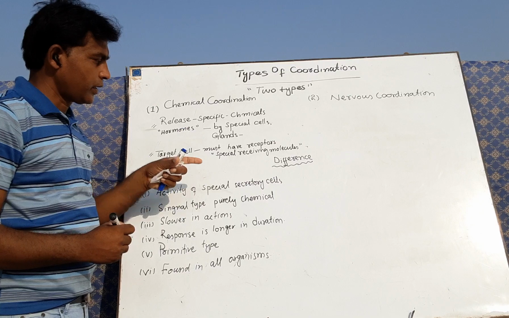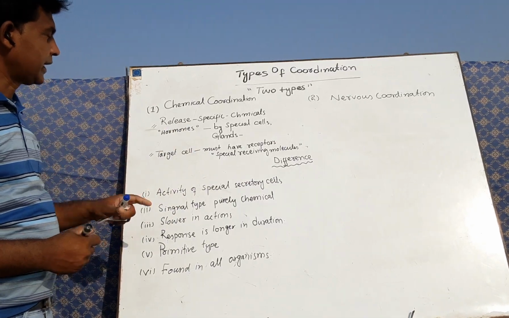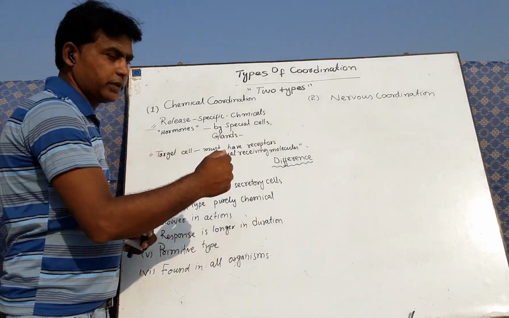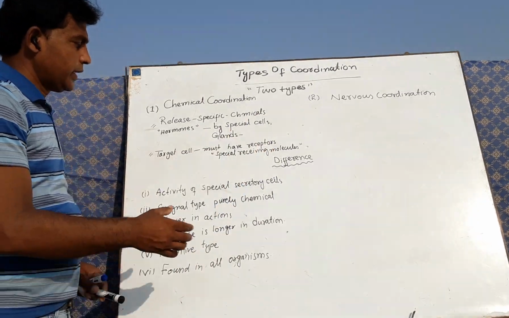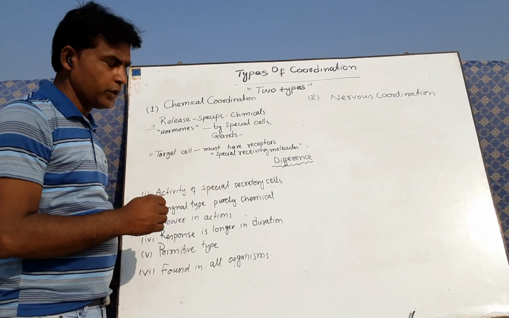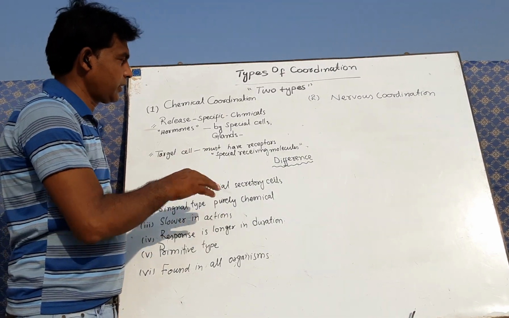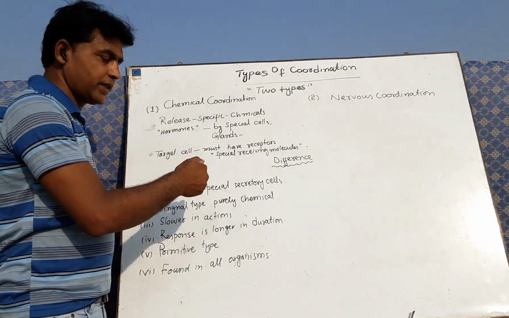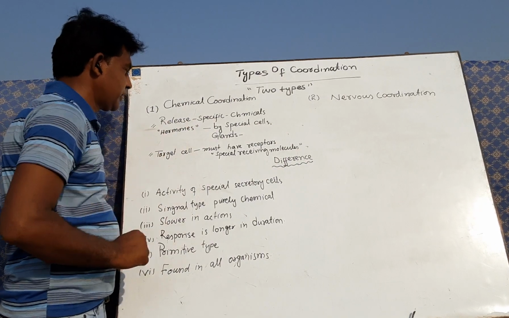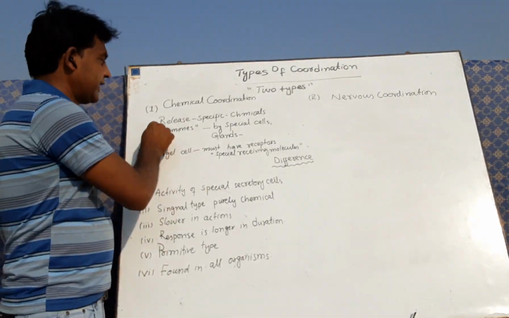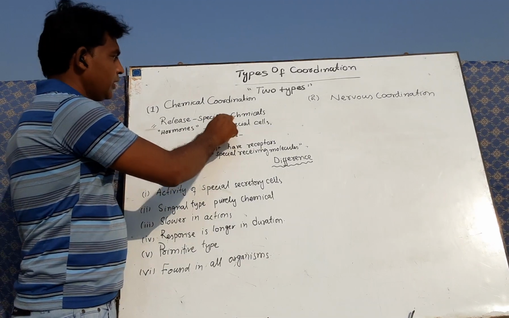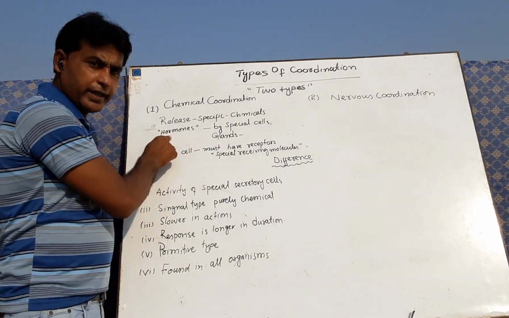Here we will learn first the chemical coordination and we will compare it with nervous coordination. By this process, it will be easy to understand and remember because the characteristics are comparable. So, chemical coordination is the release of specific chemicals which are known as hormones.